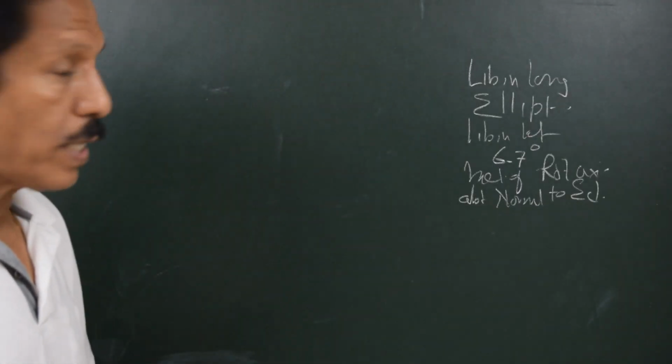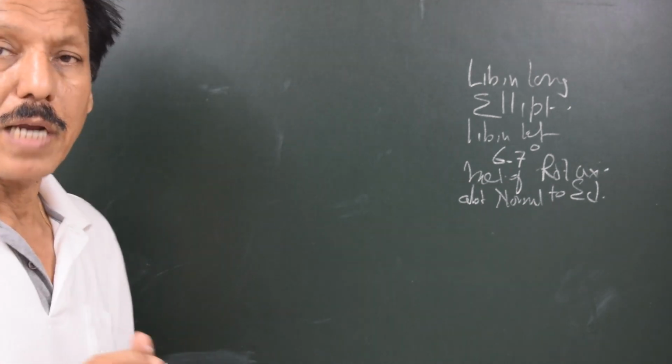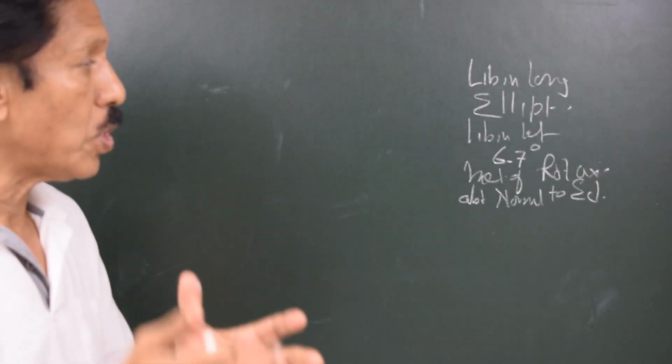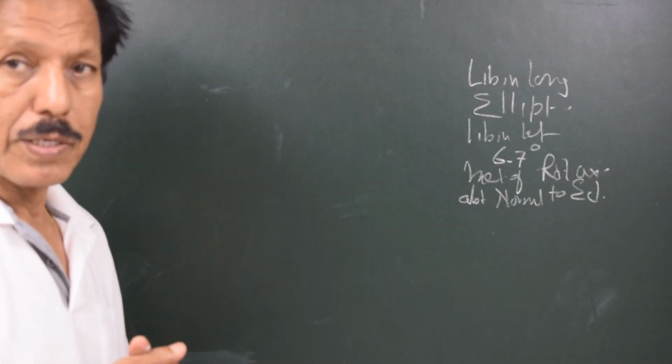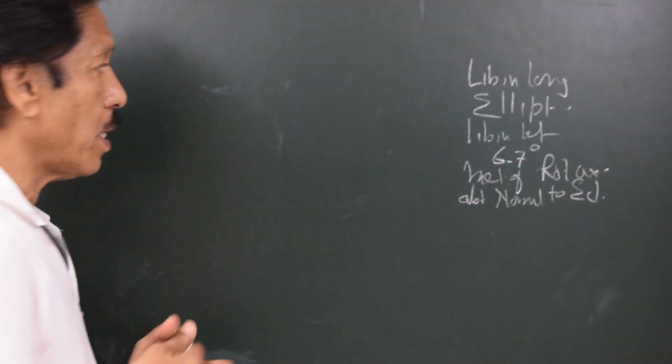So these are the two reasons for libration in longitude and libration in latitude respectively. Now first let's talk about libration in longitude.